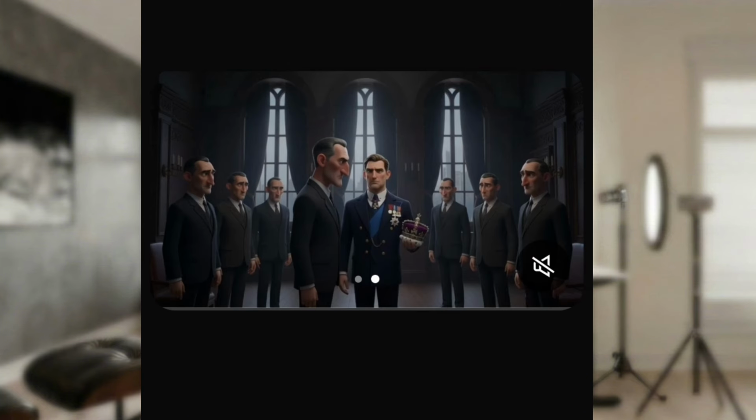Now remember what I said earlier. If you're creating a movie scene and there are multiple persons in that scene, all you need to do is describe the person. Maybe you say, okay, Edward is the one holding the crown, like I said earlier. Or if Edward is wearing a green shirt, I'll say Edward is the one in the green shirt, then Ade is the one in the black shirt.